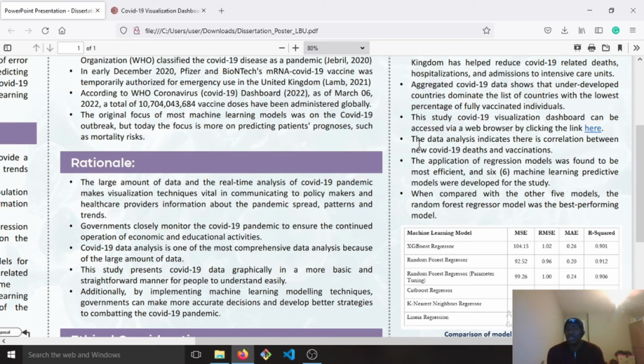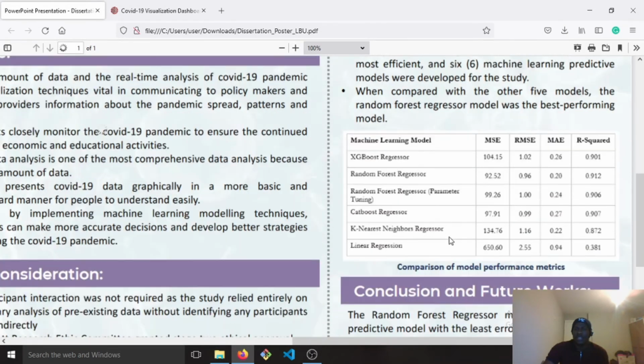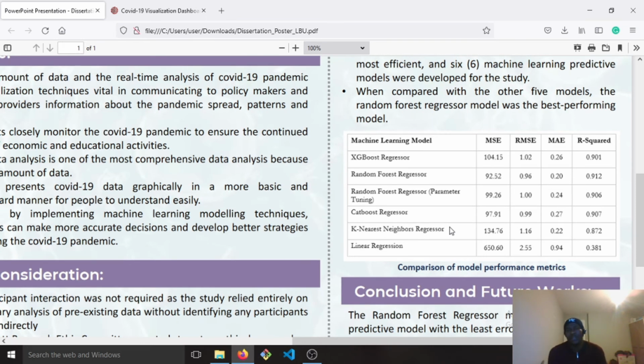This study also employed regression machine learning models to be more efficient, and six machine learning models were used. This table gives us the six machine learning models, which are the XGBoost regressor, the random forest regressor with parameter tuning, the CatBoost regressor, the k-nearest neighbor regressor, and the linear regression. This shows the evaluation metrics that were run on each of these models, and these were the results obtained.